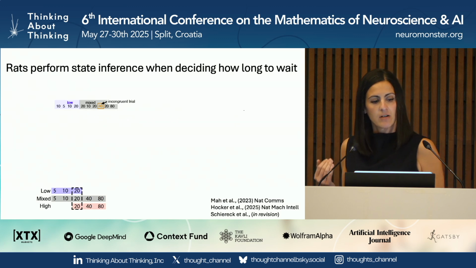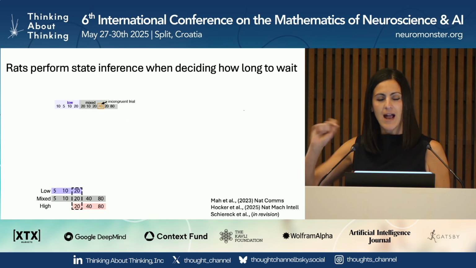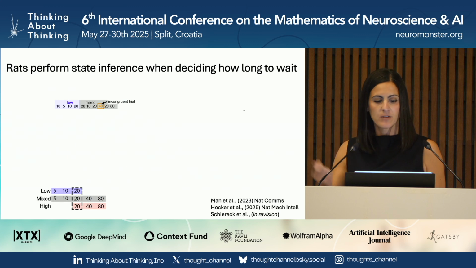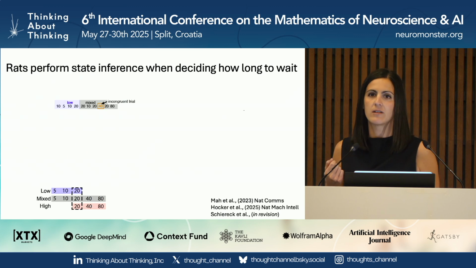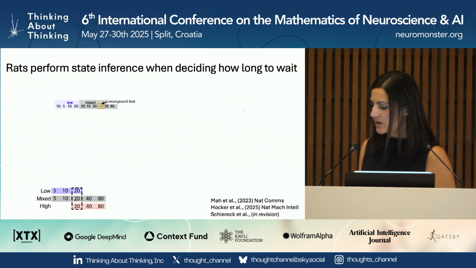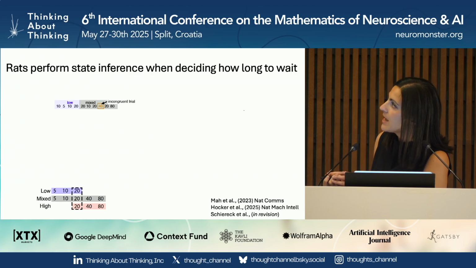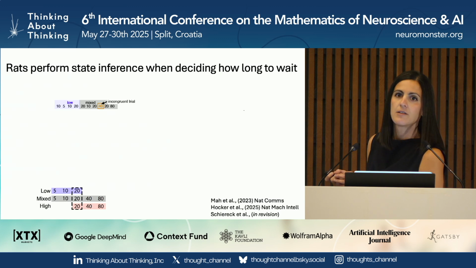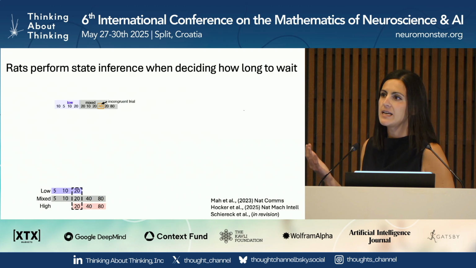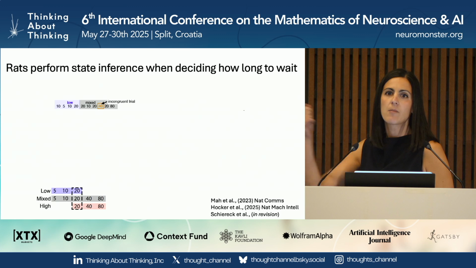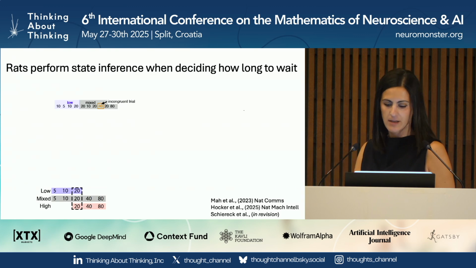Another thing that the model captures are rapid inferred state transitions at highly informative trials called incongruent trials. One of the features of the task, because of the way the reward distributions are set up, is if you transition from a low block into a mixed block, for instance, the first time you encounter 40 or 80, that tells you unambiguously that the world has changed because those rewards were not present in the previous block. Okay, so we call those incongruent trials. And those should happen pretty quickly.